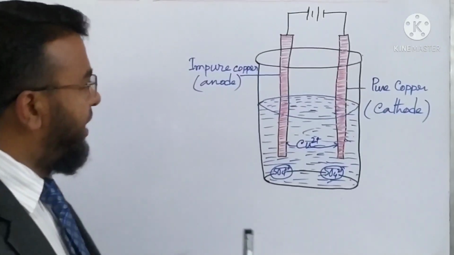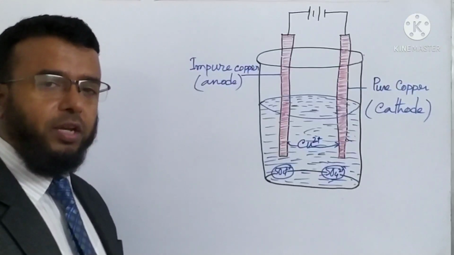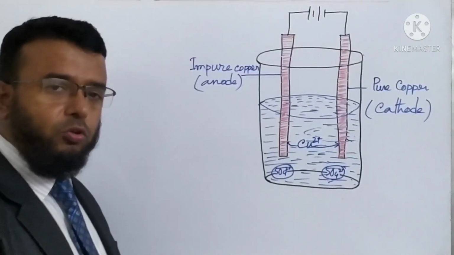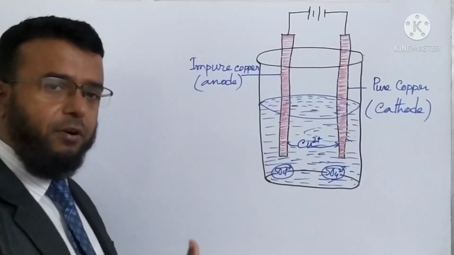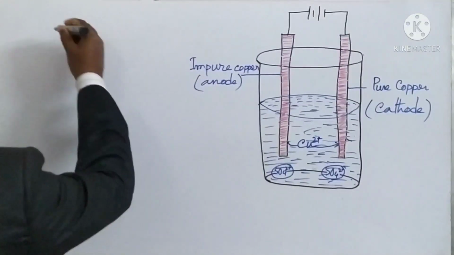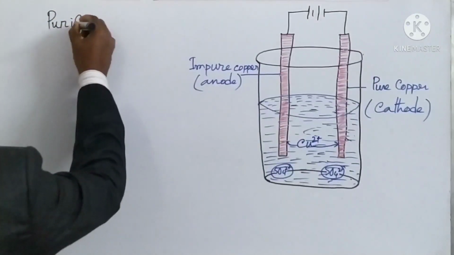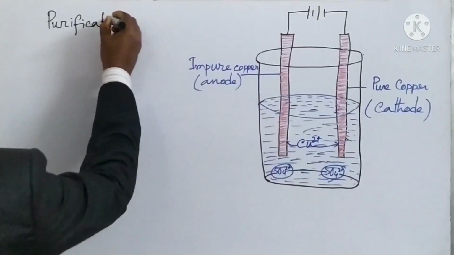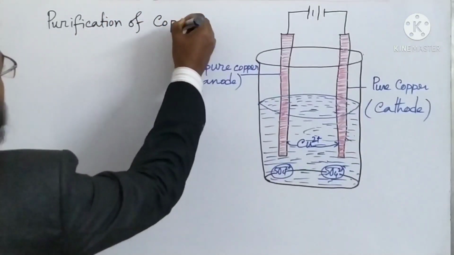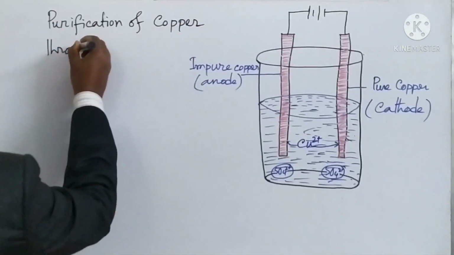Okay, we have seen the metal extraction. So by this way we can make the metal that may be 99% pure. So to make it 99.9% pure, the purification of metal is done. That is purification of copper through electrolysis.